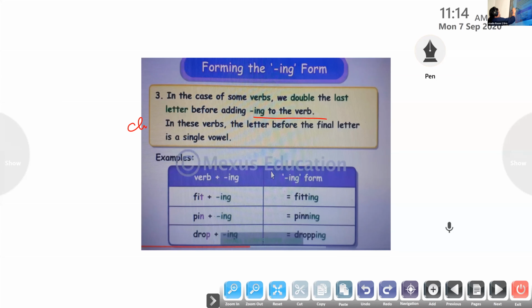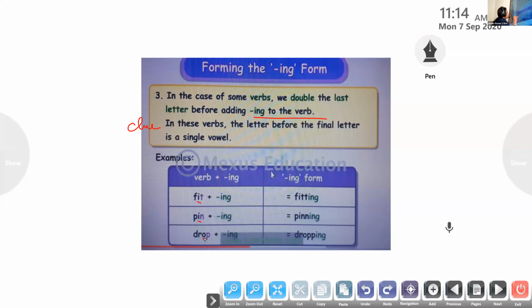In these verbs, how to identify the words? The letter before the final letter is a single vowel. You can see a vowel there before the last letter. So it's a clue for us. So the last letter has to be doubled.